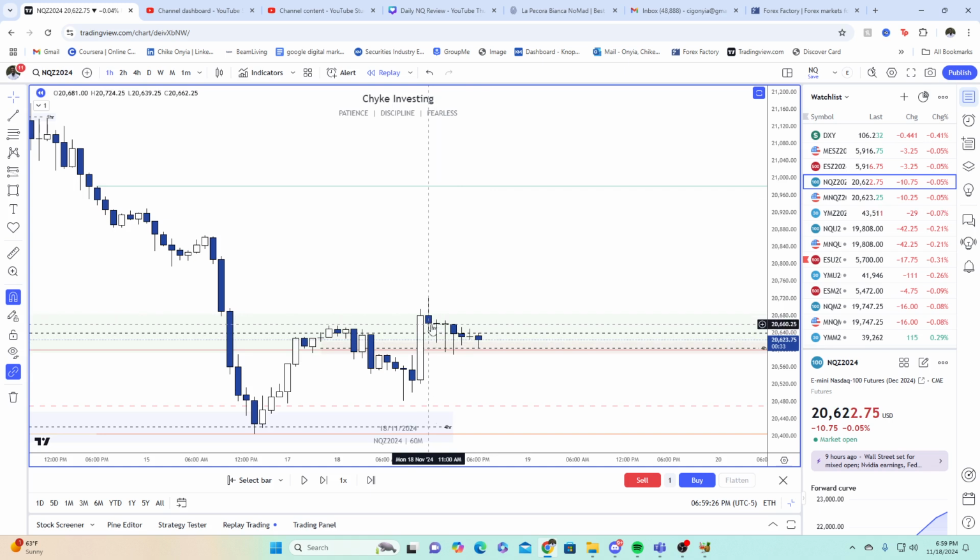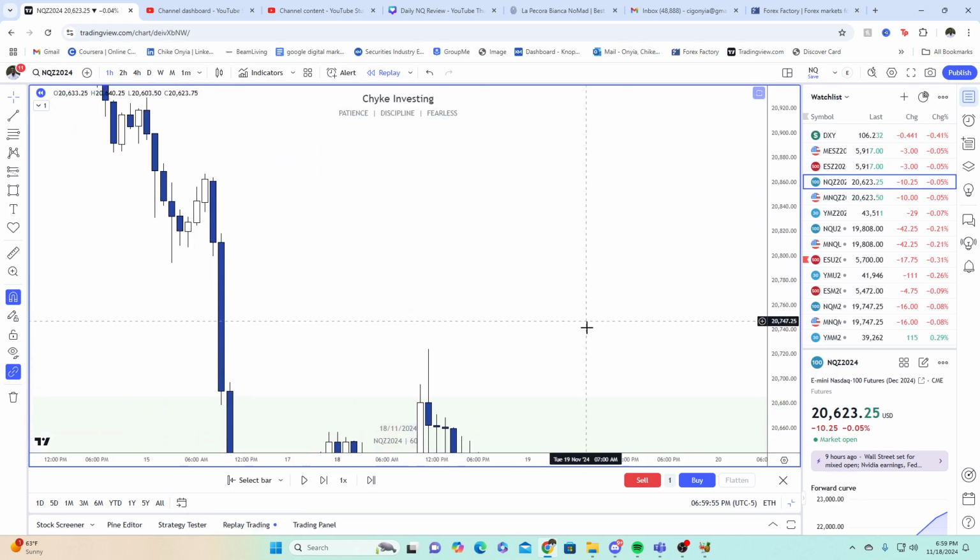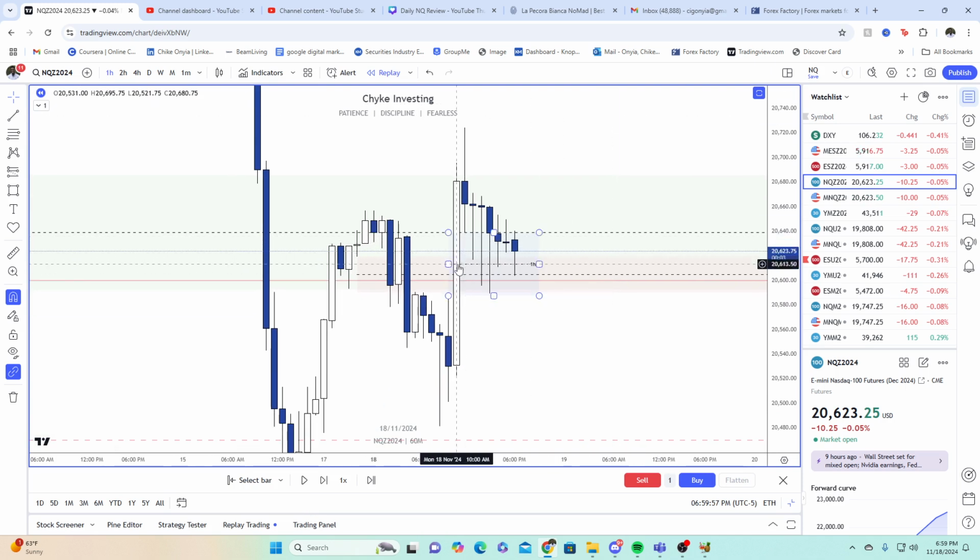And then in the PM, after hitting that 4-hour CIBI, which now also has a 1-hour CIBI nested in it, right? Actually, this was in the 11 a.m. hour. We wick lower and we create this 1-hour BISI that price continues to go into and wick into for the rest of the afternoon, but still closing in the upper half of it. So let's actually make that one BISI. Closing in the upper half of this 1-hour fair value gap, right?